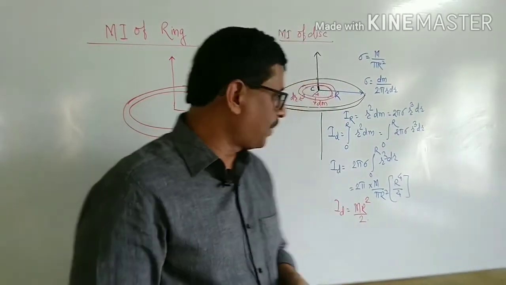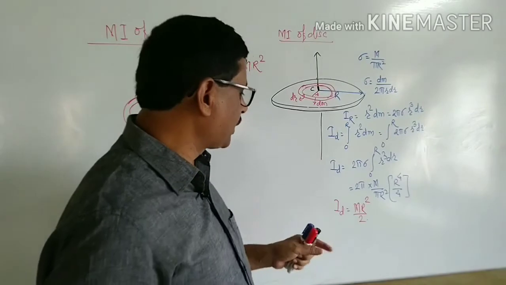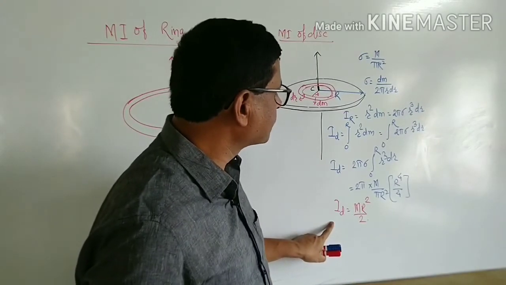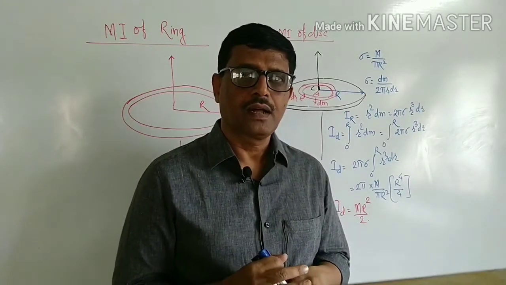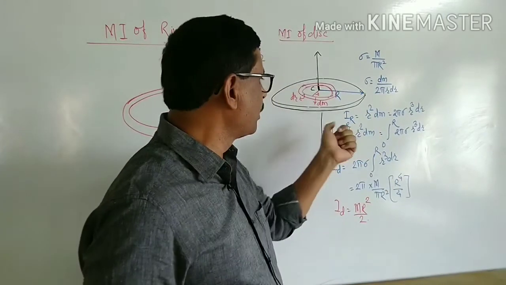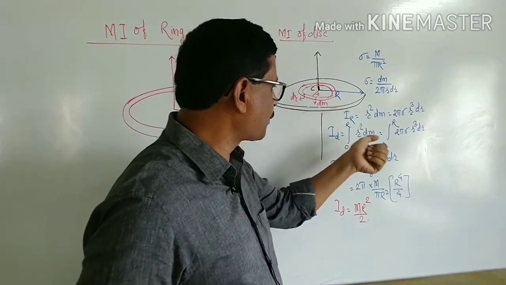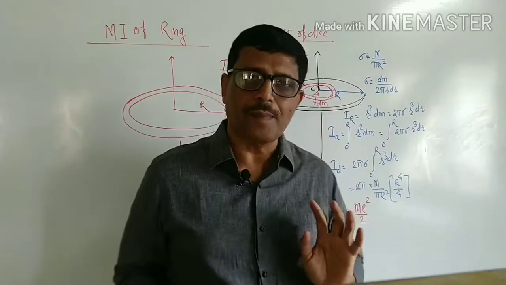Like this, we are able to find the moment of inertia of a disk by integrating the moment of inertia of a ring whose radius increases from 0 to capital R.